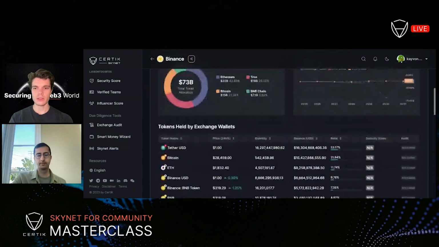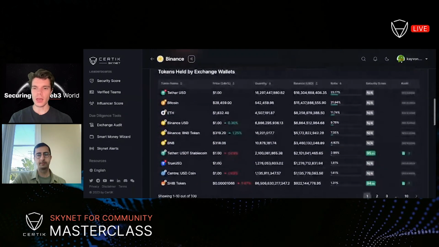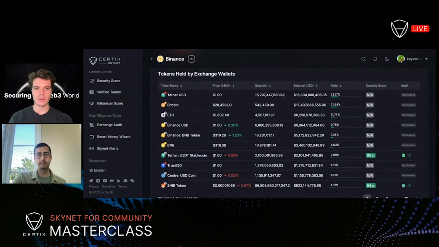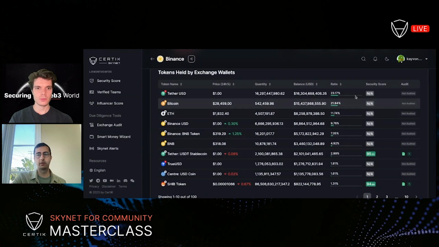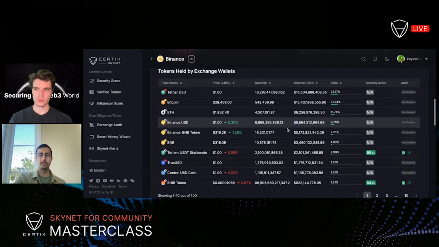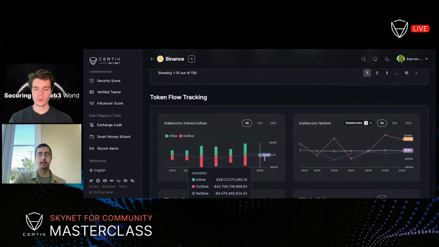Tokens held by exchange wallets. So okay, again, we've got a list of the major tokens by volume. And we can also see their corresponding, have they been audited by us? Do they have a security score, all that information, the percentage ratio. So this is just kind of a different way of visualizing it, right? So if you want more of that numerical, table-style breakdown, you're able to get that here.